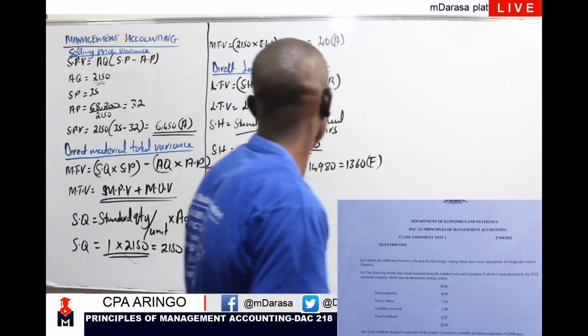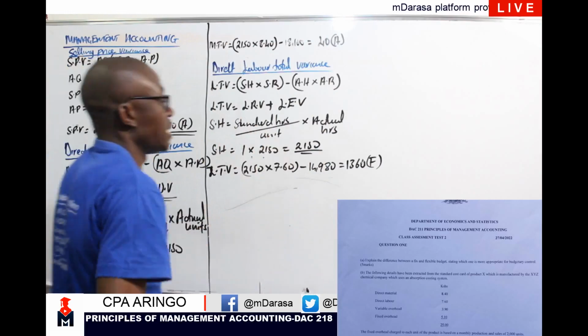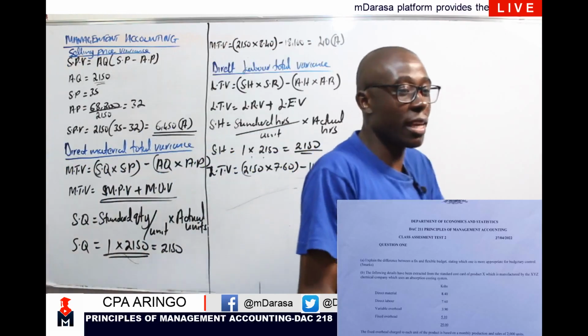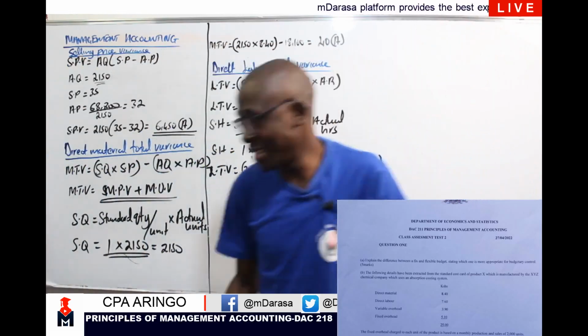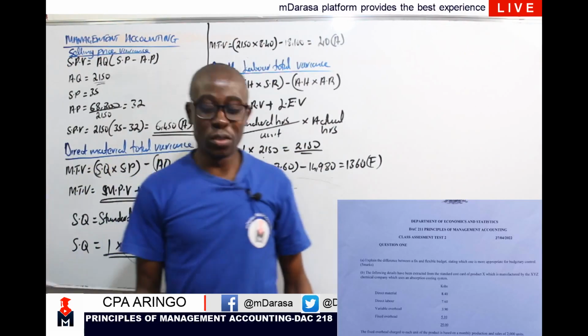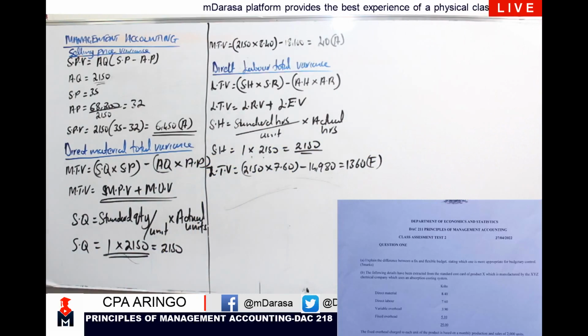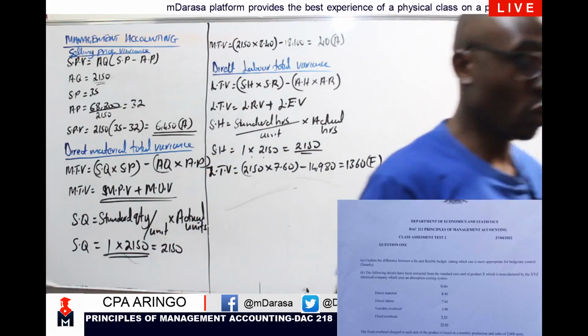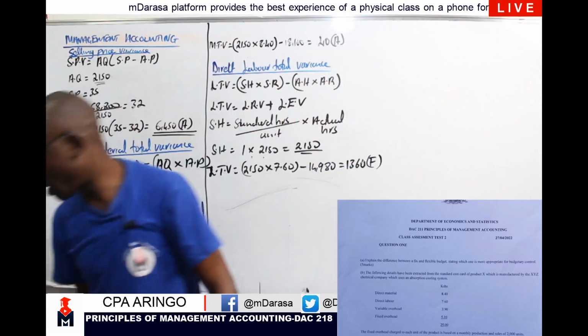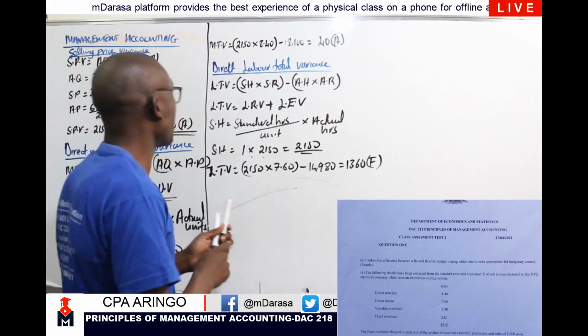Proceed to the next bit. In this case, I'm giving you guys the easiest way of working out variance analysis, right? Here you're asked to compute overhead total variance.